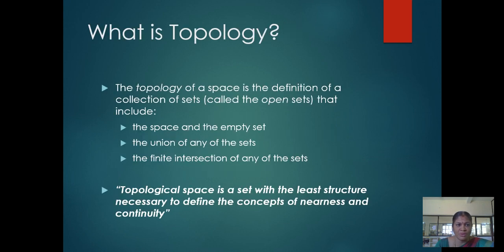Today's topic is topology. What is topology? The topology of a space is defined as a collection of sets that includes the space and the empty set, closed under the union of any of the sets and the finite intersection of any of the sets. A topological space is a set with the least structure necessary to define the concept of nearness and continuity.